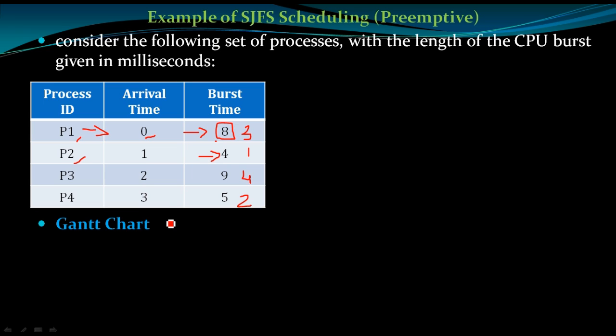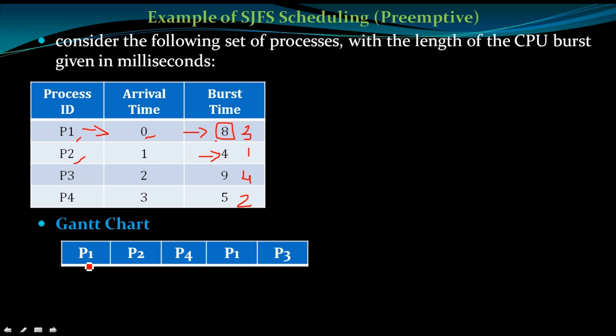Let us understand this Gantt chart, which is a timeline. At the 0th millisecond P1 gets entry and it will execute till 1 millisecond. After 1 millisecond it is preempted, because P1 has a total burst time of 8 millisecond and P2 has 4 millisecond.